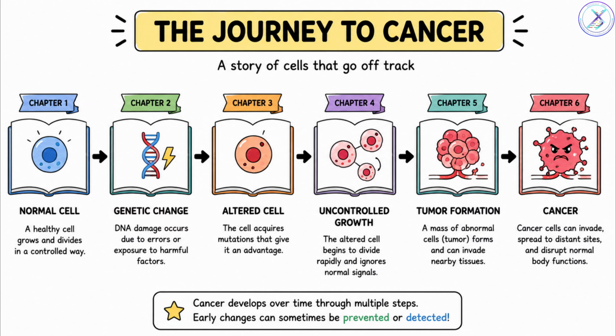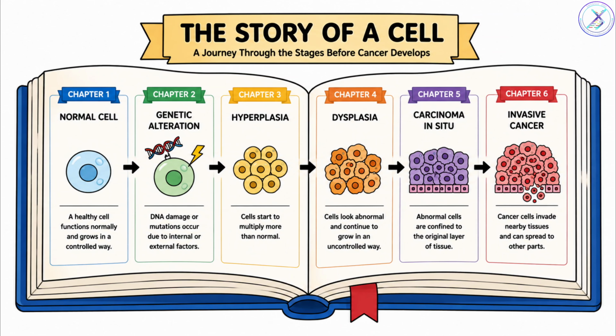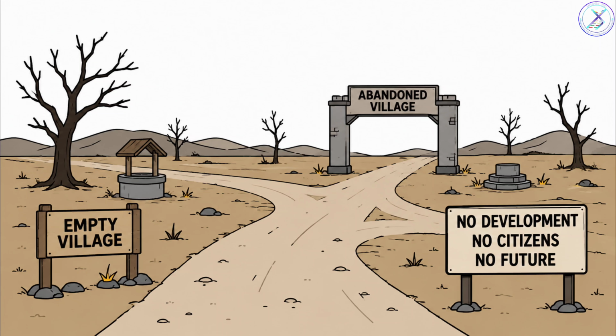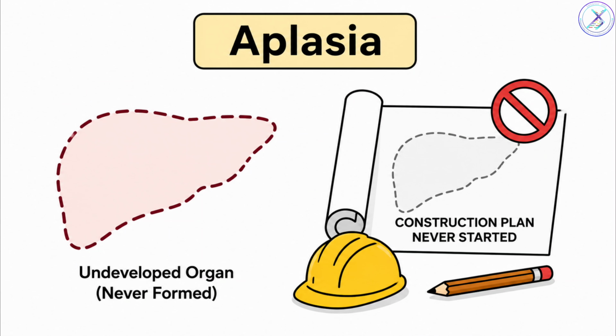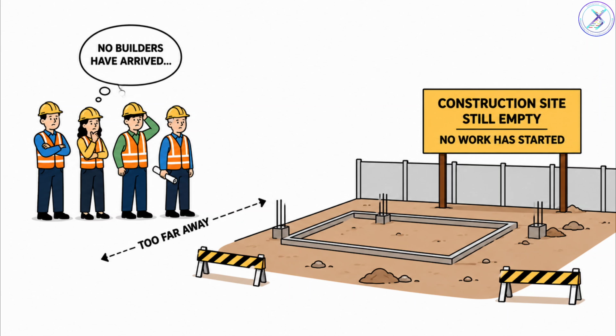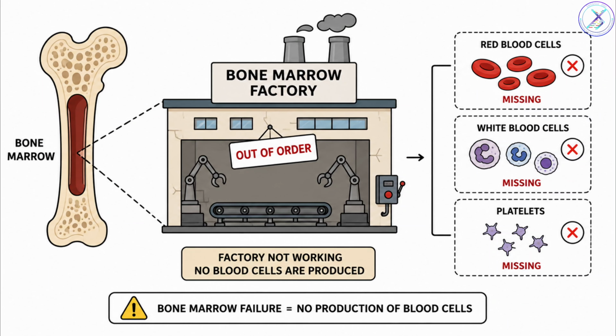Before a true cancer forms, cells often pass through several stages. Think of these as different chapters in our story. Imagine an empty village. No houses, no citizens, no development. That is aplasia. An organ or tissue completely fails to develop. The builders never arrive. For example, in bone marrow aplasia, blood cells cannot be produced.